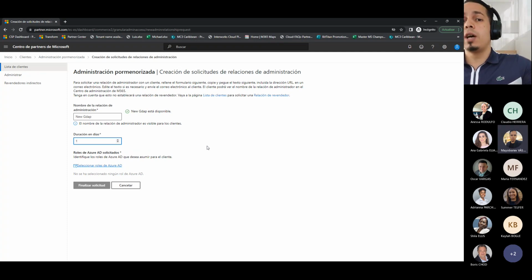So it means that we won't have permissions to do anything in their subscription, their tenant. So it's good to make sure that we have those permissions, at least that the partner puts the top, that is 730. That's the top, that is 2 years. So it's good there to put an alert.